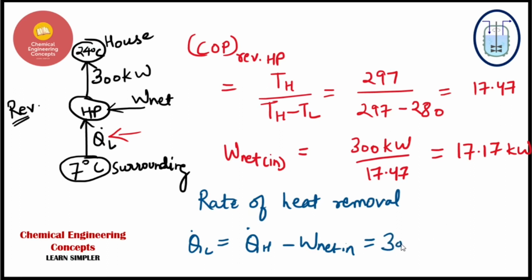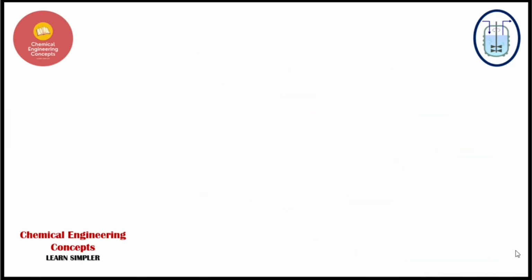So we can subtract them. If you subtract 300 minus W net, which is 17.17, the QL can be easily found out. So the QL value is coming up to be 282.8 kilowatts. So guys, this is the energy which is being extracted from the surrounding. This is the heat energy which is extracted from the surrounding. Now we are in a position to find out the entropy change.